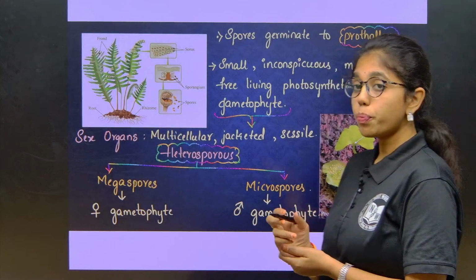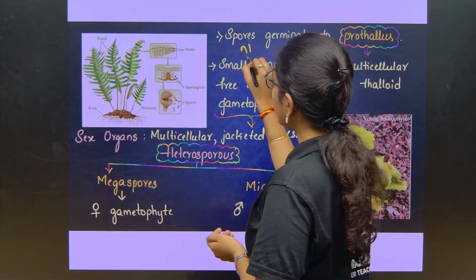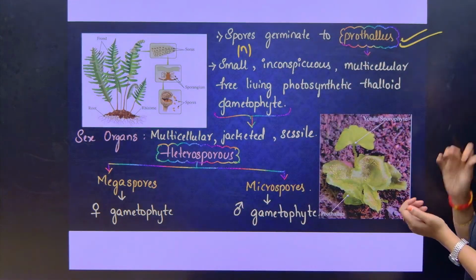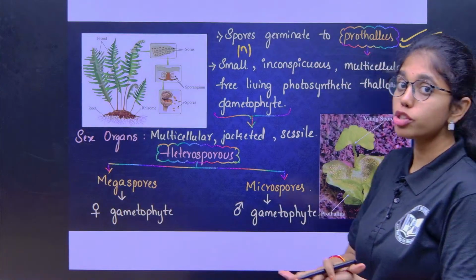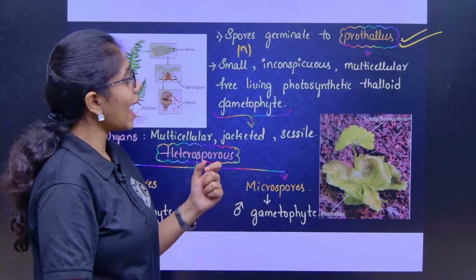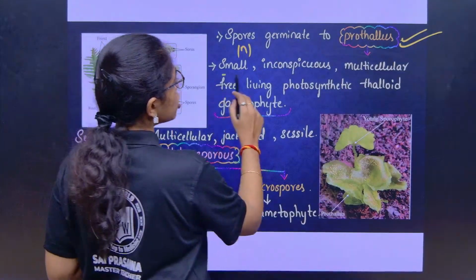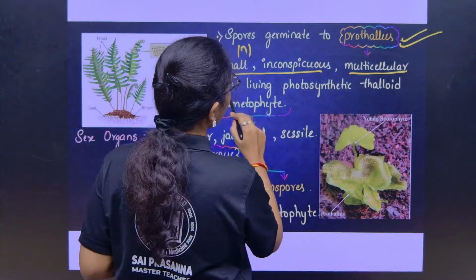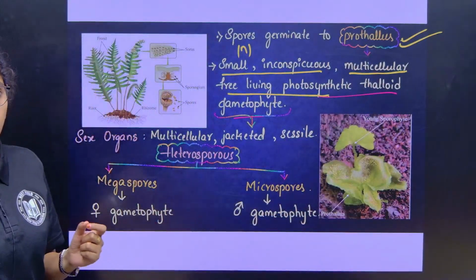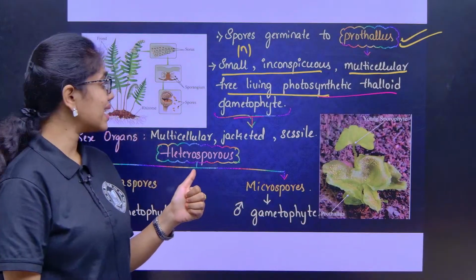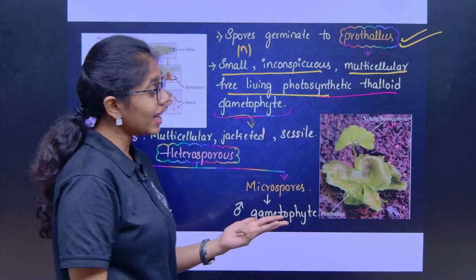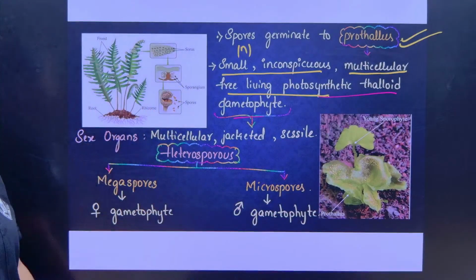Then the haploid spores, landing onto a suitable substratum, will develop into what? The first juvenile stage in pteridophytes, the prothallus. How can you describe the prothallus? As a small, inconspicuous, multicellular, free-living, photosynthetic thalloid gametophyte.